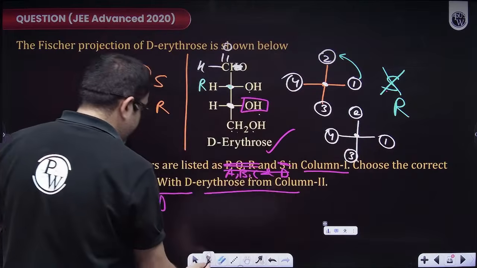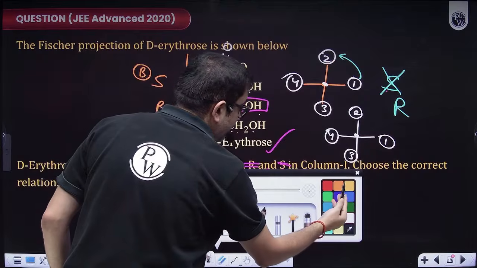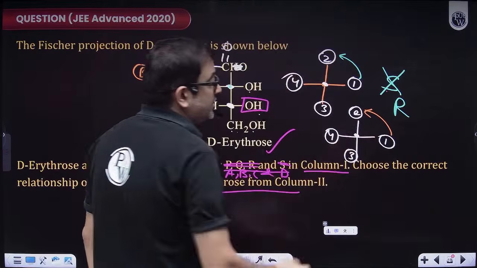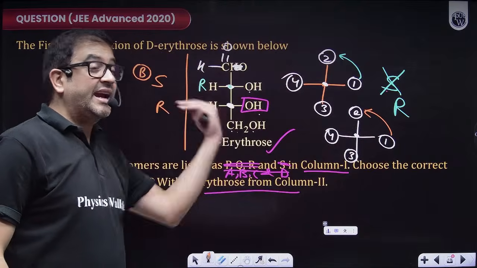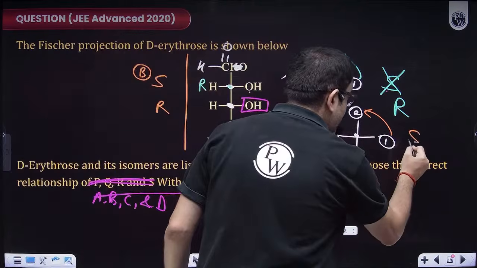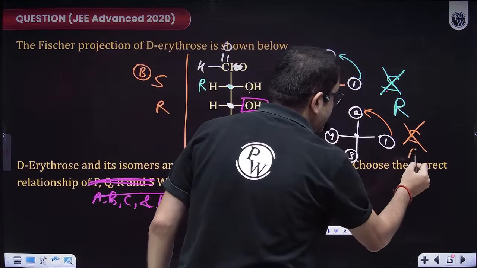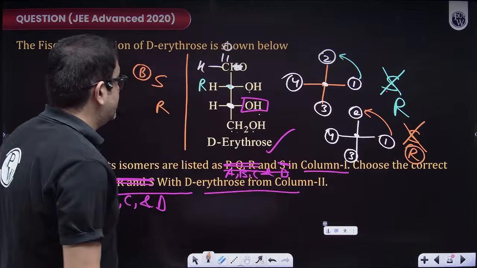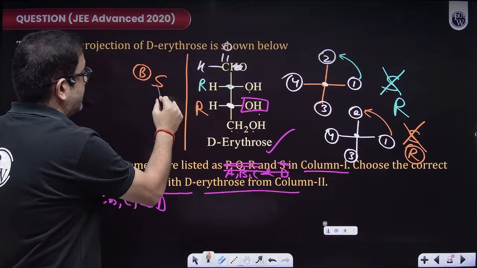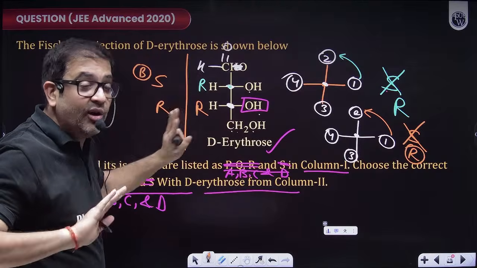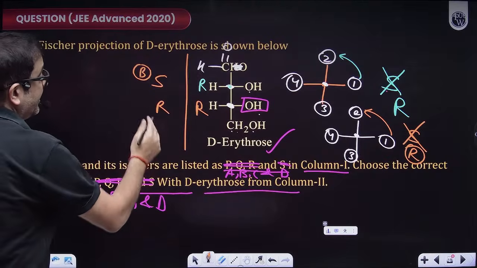No sir, lowest priority is not on the vertical line, so you have to change your answer, but first make your answer. So sir, this is anti-clockwise. Anti-clockwise is S, but you have to change your answer because the lowest priority group is not on the vertical chain. So I will change it as R. So this is also R. If it will be S, it will be enantiomer, because in all other cases they are diastereomers.